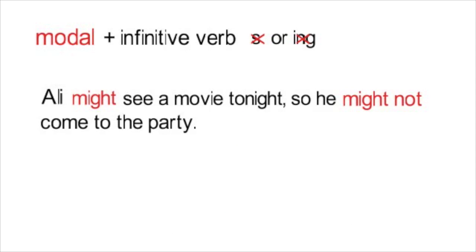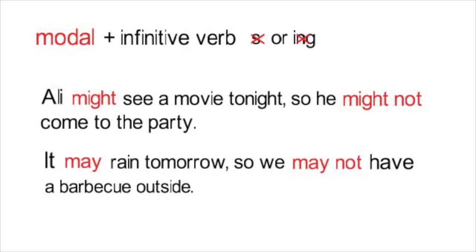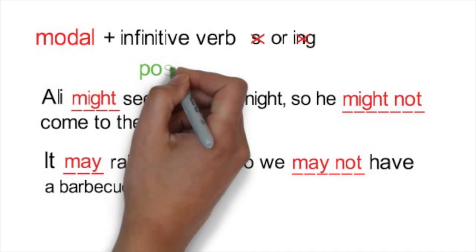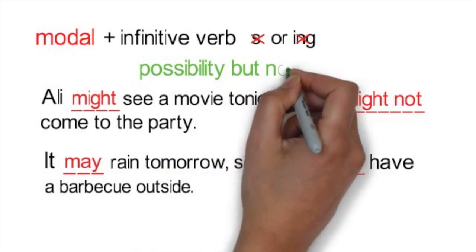Ali might see a movie tonight, so he might not come to the party. It may rain tomorrow, so we may not have a barbecue outside. These sentences show that something may or may not happen. It is a possibility, but the speaker is not sure.